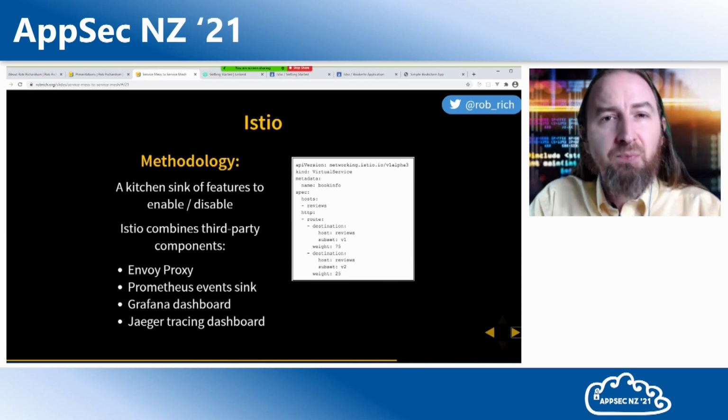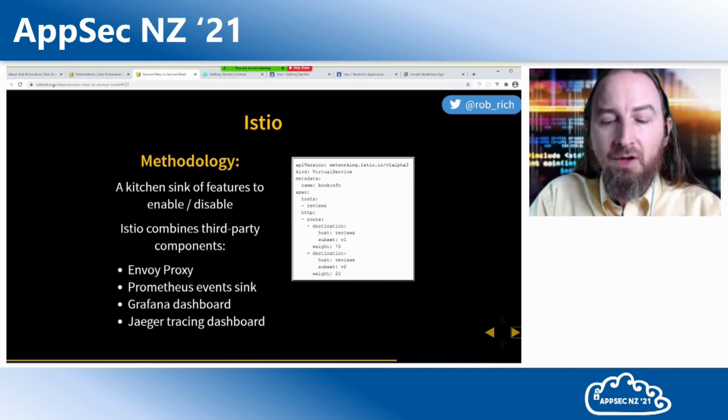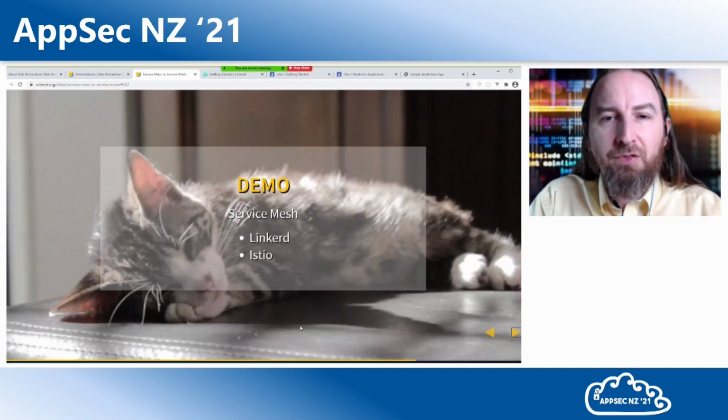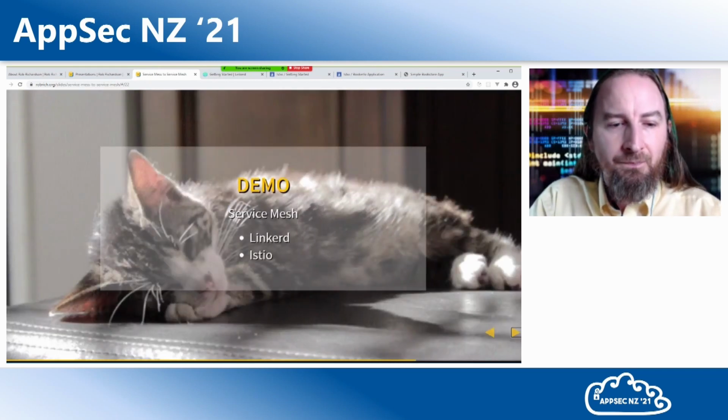With Istio, I'm probably more focused on turning things off that I don't need. Istio has profiles that allow me to turn on or off mutual TLS, some of the dashboards, some monitoring. And so whether you choose LinkerD, Istio, or any of the others, you'll have these same observe, control, and secure metaphors. Let's dig into a demo of both LinkerD and Istio.